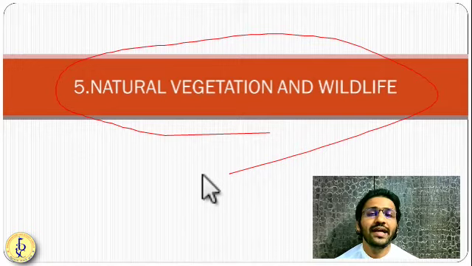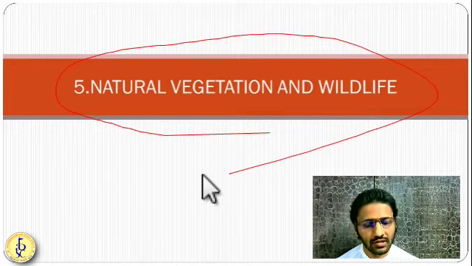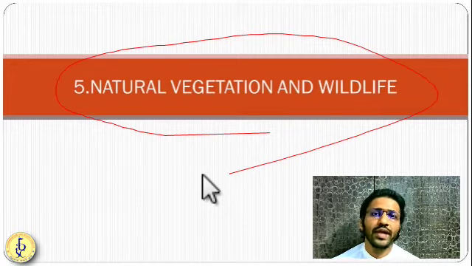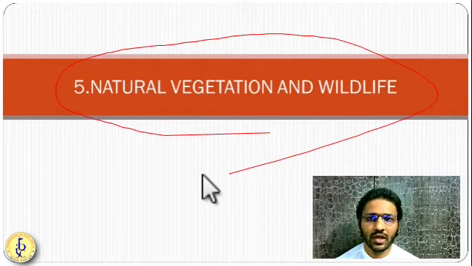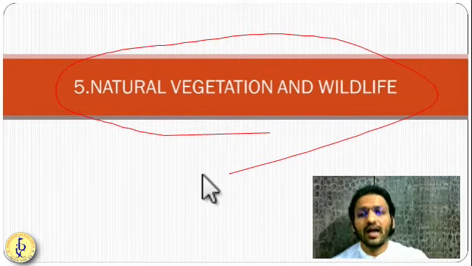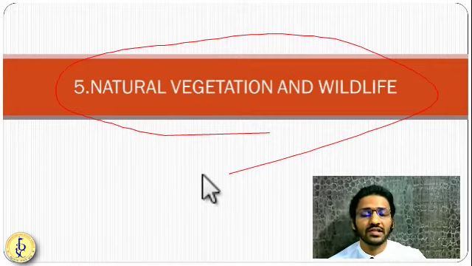So as we know, India is one of the major biodiverse countries in the world. We have all types of climates, we have all types of vegetation. Okay, so we have all types of flora and fauna which is found all over the world. So let us understand what are the flora and fauna and what types of vegetation are present in different parts of the country.